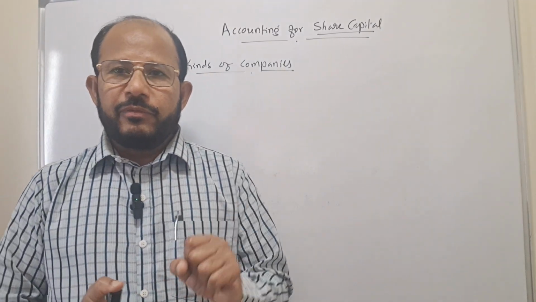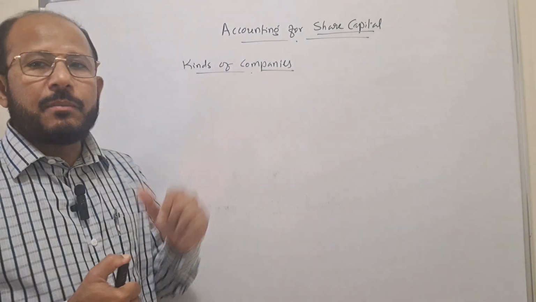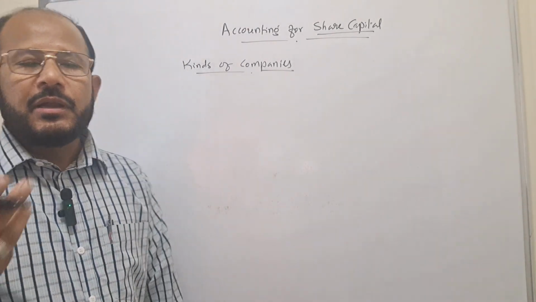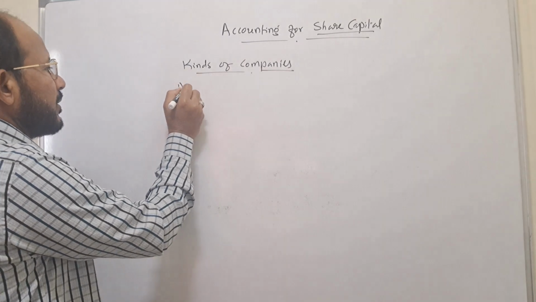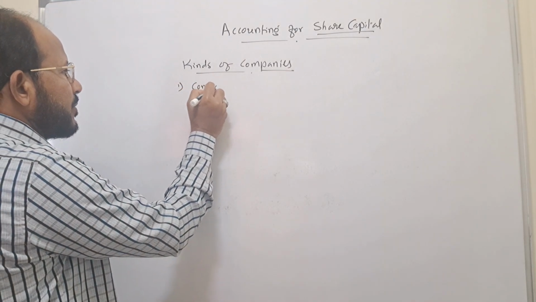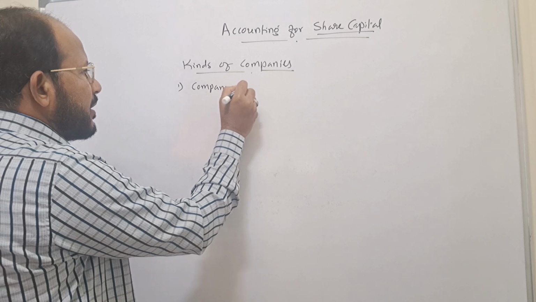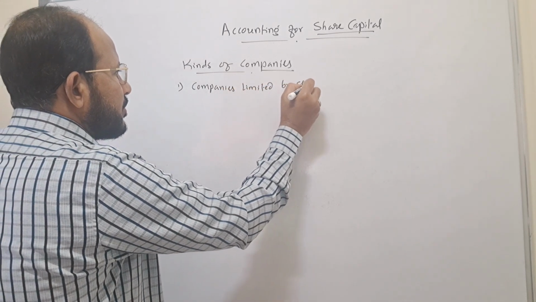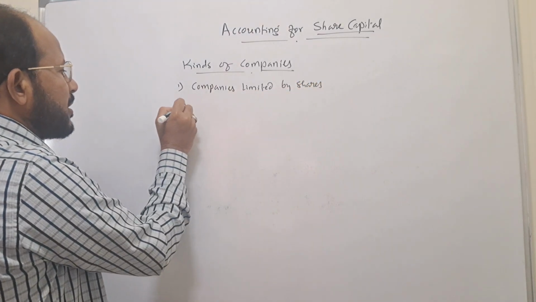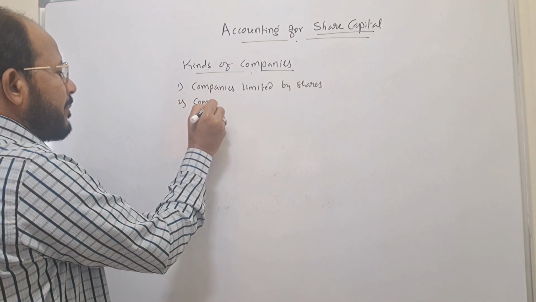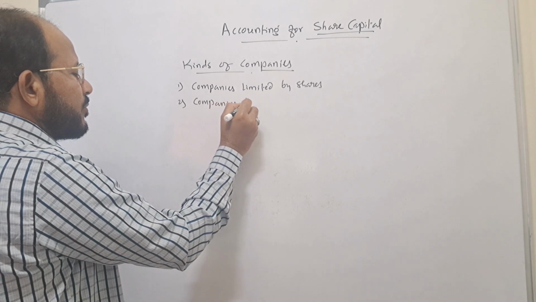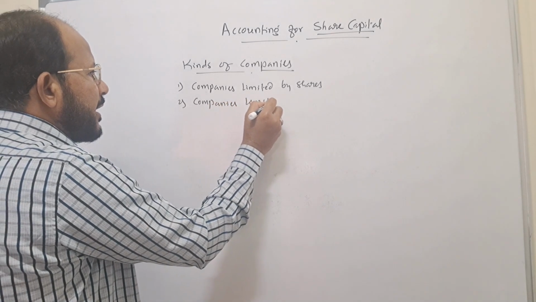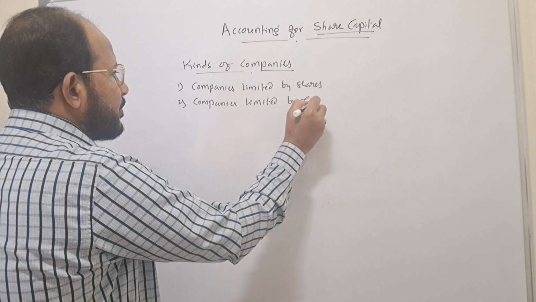Okay, let us study in brief the different types of companies or kinds of companies. Number one, companies limited by shares. Next one is companies limited by guarantee.